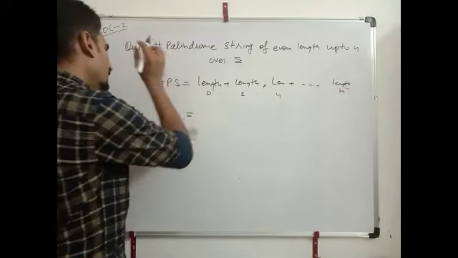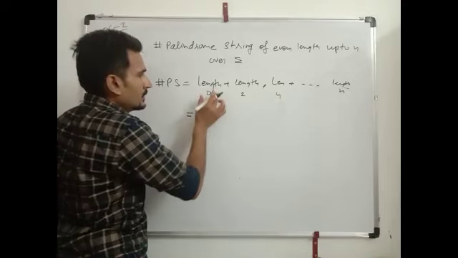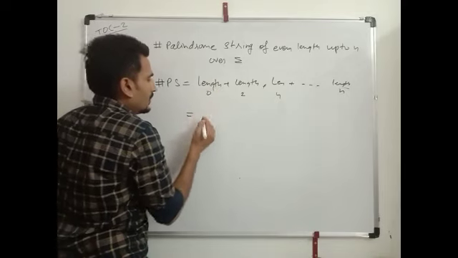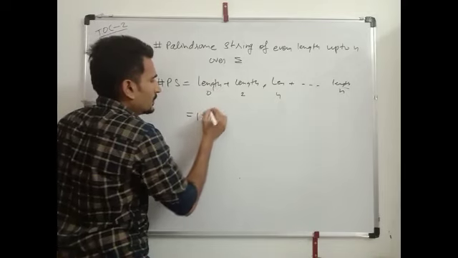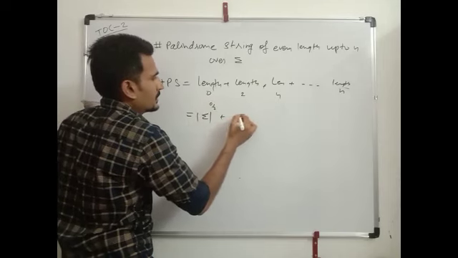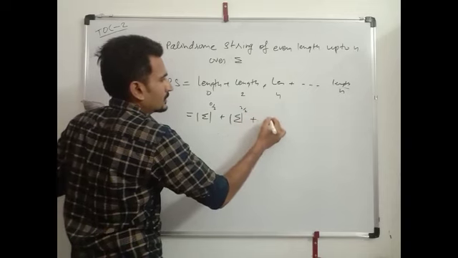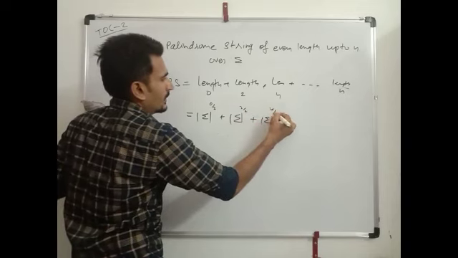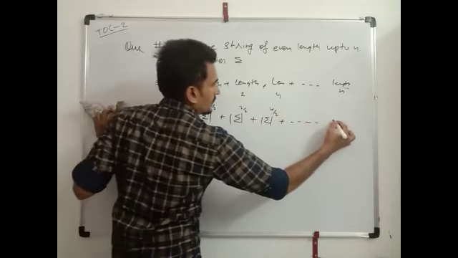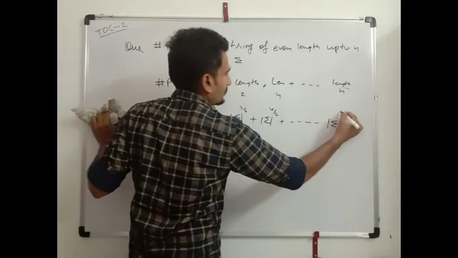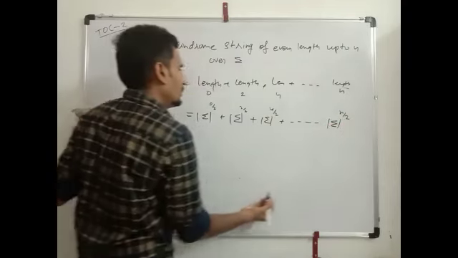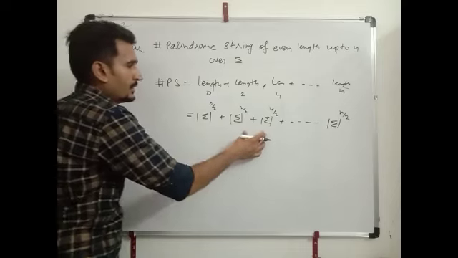In the previous question we already found the formula: sigma power 0 by 2 plus sigma power 2 by 2 plus sigma power 4 by 2 plus dot dot dot sigma power n by 2. This is a GP.